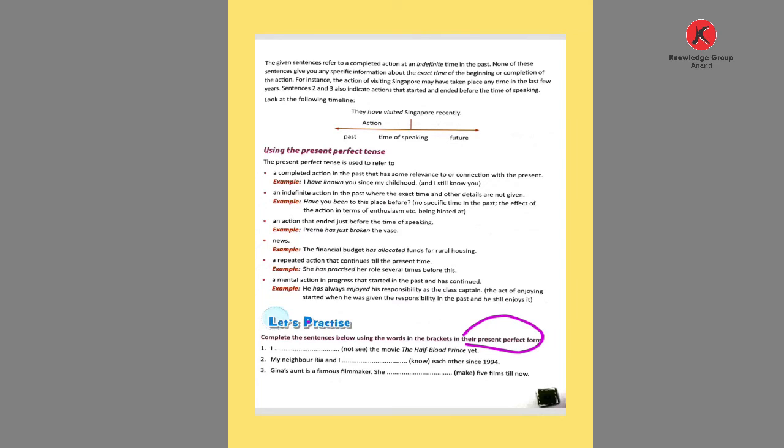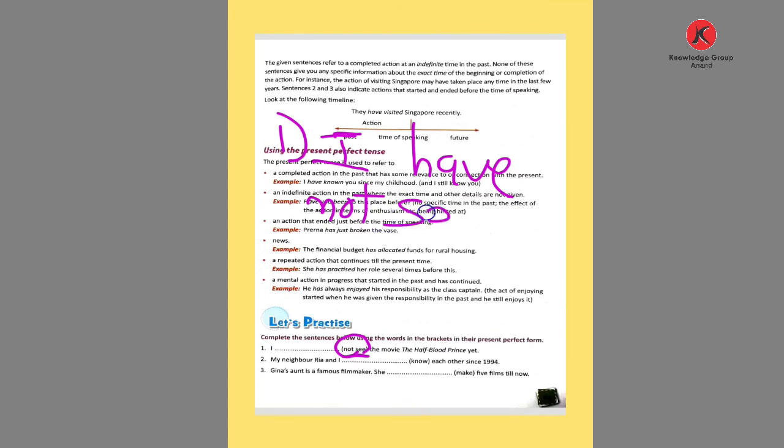Let's do it. Given the instruction: complete the sentences below using the words in the brackets in the present perfect form. Here given: not, seen. In the first blank, what is the subject? I. With I, what do we use? Have. Then here given not and see. So the negative word we use is not, and the past participle of see is seen.